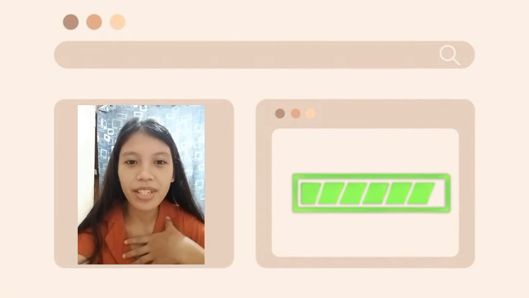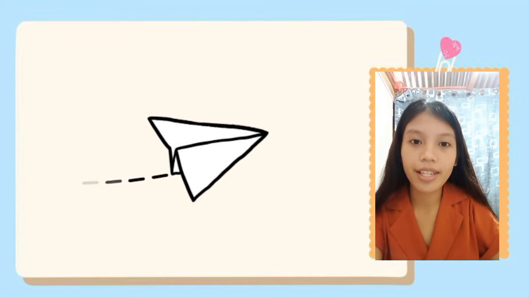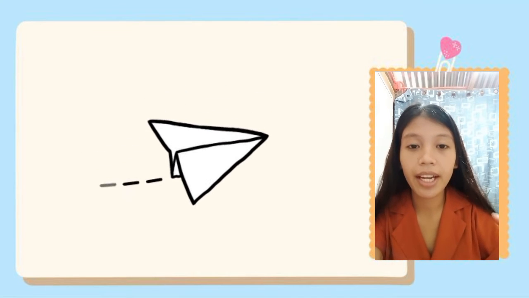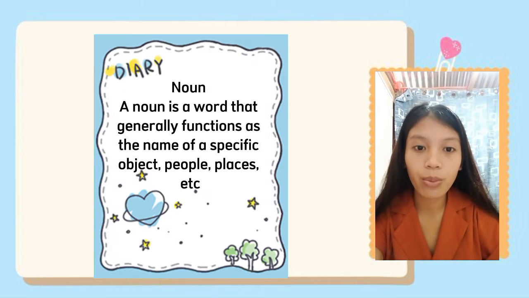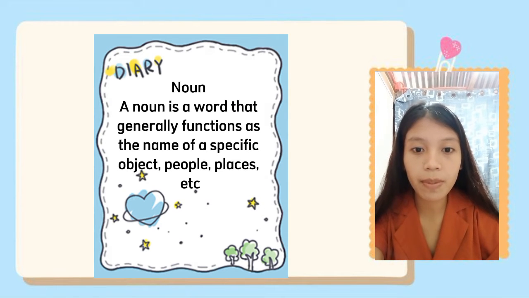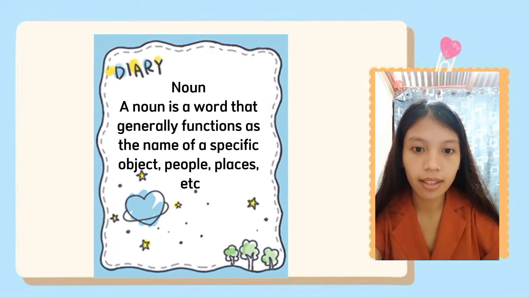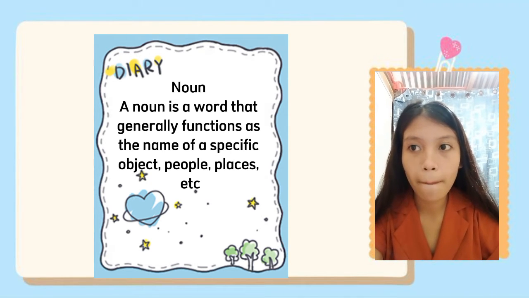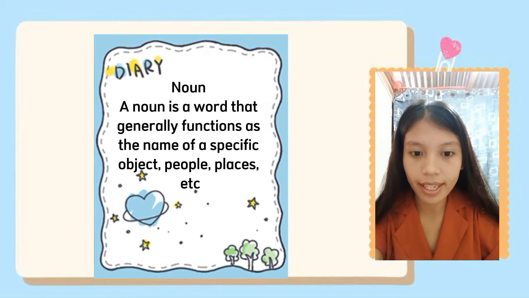Today I will discuss the eight kinds of noun. Before we go to the eight kinds of noun, let us define noun first. A noun is a word that generally functions as a name of a specific object or set of objects, such as living creatures, places, actions, states of existence, or ideas.